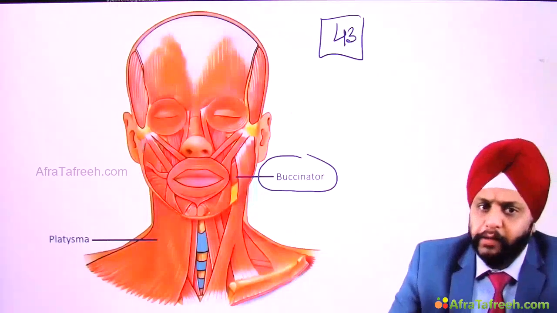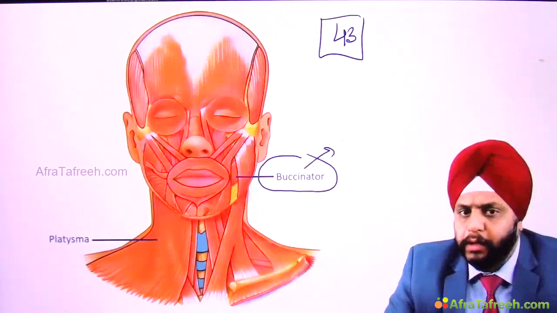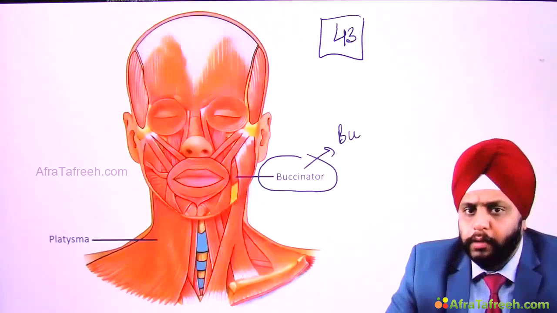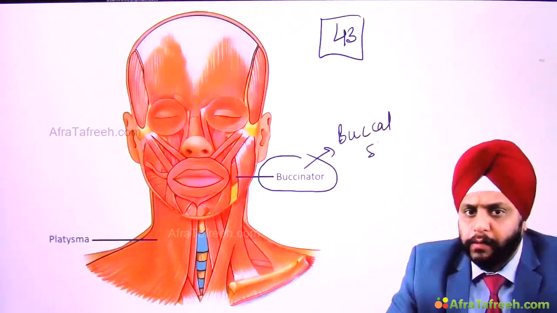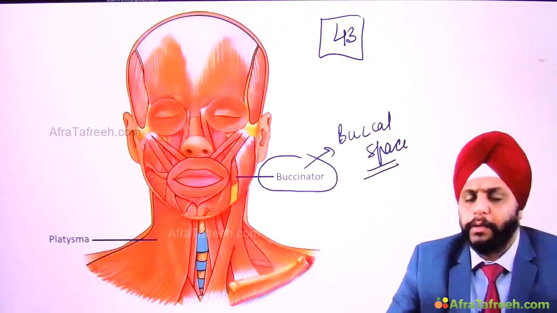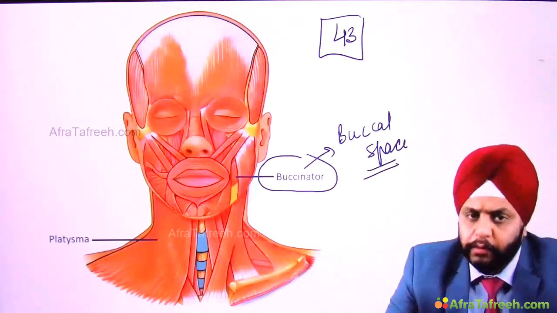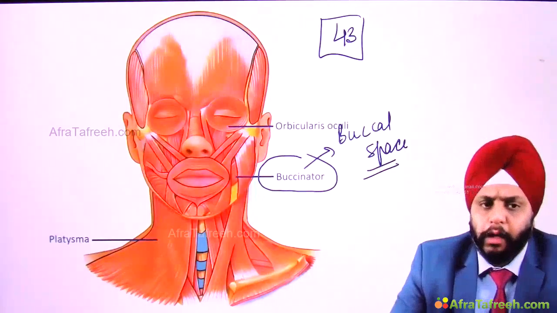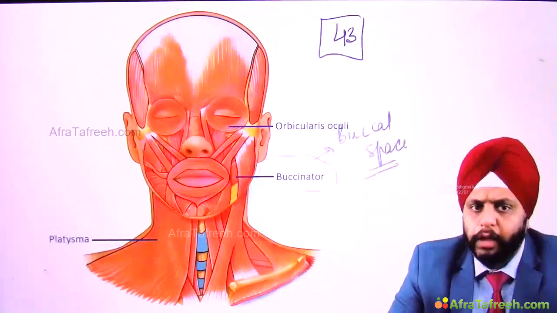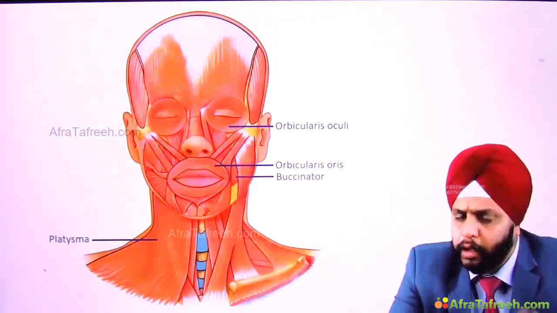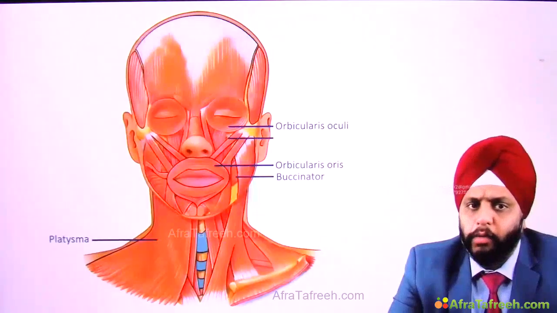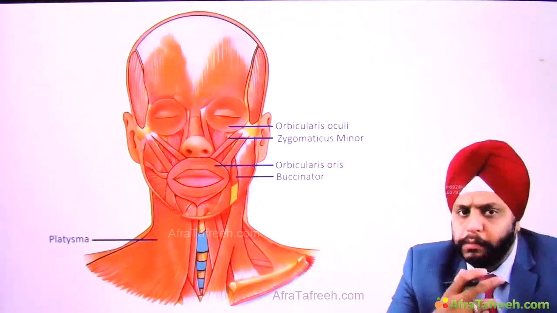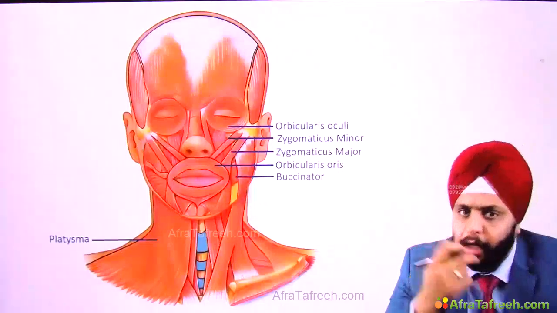Right? Between this buccinator and the skin, there is a space formed that is known as buccal space. I will be talking about buccal space in the topic of pharynx. All right. Now, what other muscles can we see? We can see the orbicularis oculi around the eye, and the orbicularis oris around the mouth. Then there is zygomaticus major and zygomaticus minor.